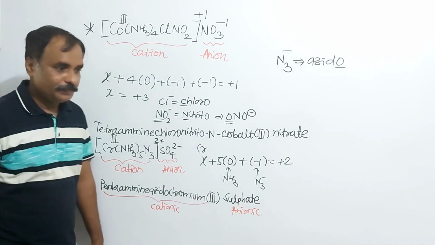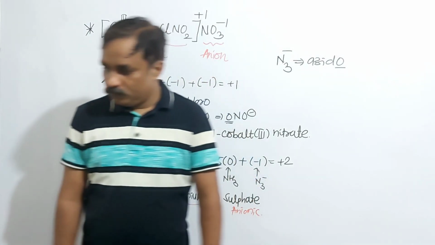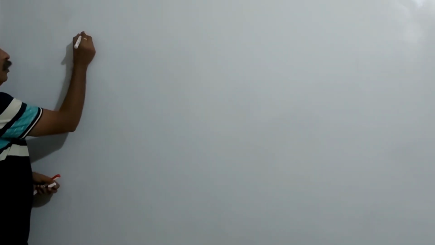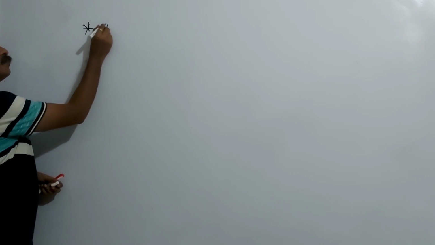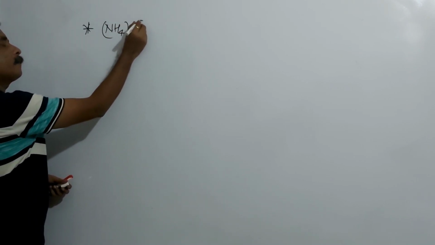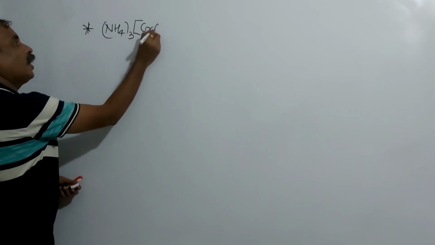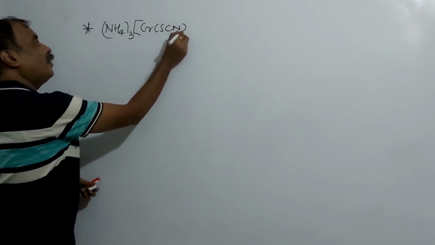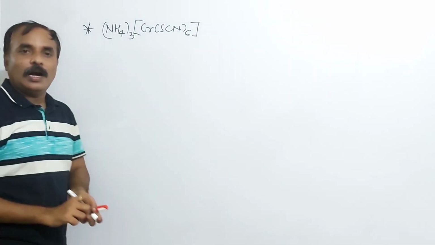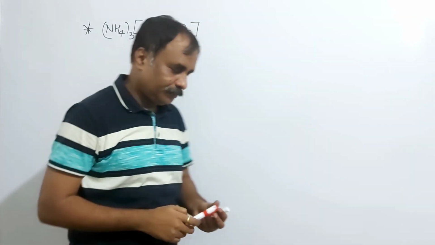Next example. NH4 thrice, Cr, SCN 6. Identify the type of complex.